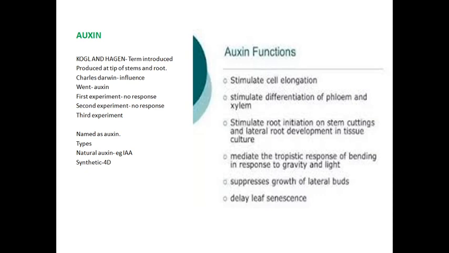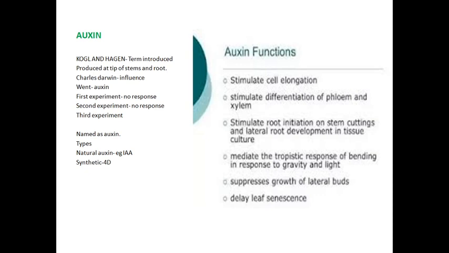Next, parthenocarpy. Parthenocarpic means some grapes have no seeds. The fruits are formed without fertilization. Without the fusion of the male and female gametes, the fruit is formed. That is called a parthenocarpic fruit. Watermelons, grapes, and limes are some examples of parthenocarpy. This also occurs due to auxin.